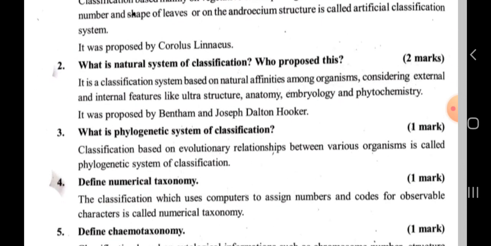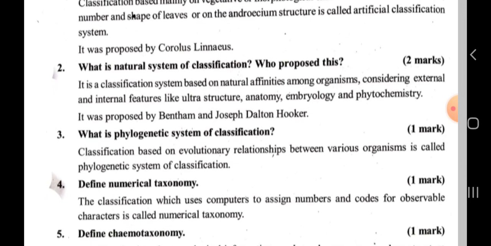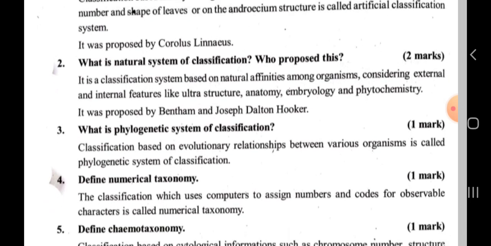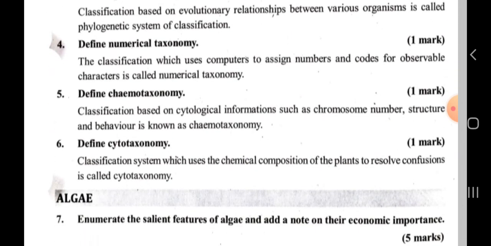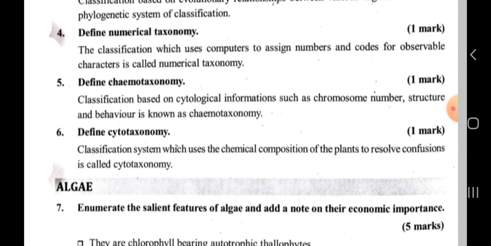And what is the phylogenetic system of classification? Classification based on evolutionary relationship between various organisms is called the phylogenetic system of classification. And numerical taxonomy is the classification which uses computers to assign numbers and codes for observable characteristics. It is called numerical taxonomy.